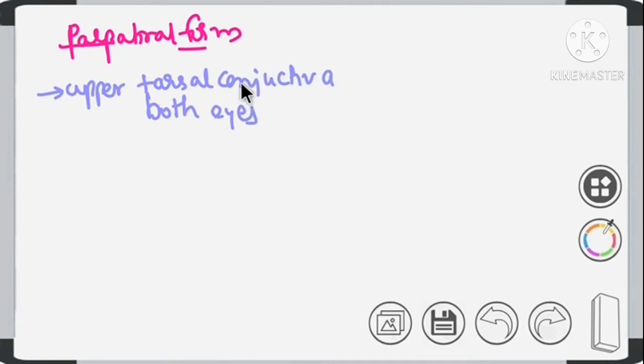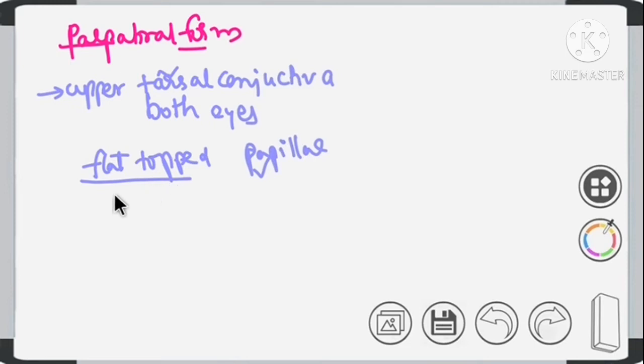So what are the changes that you see in this upper tarsal conjunctiva? You will see that there will be some flat top papillae. Clear? These are papillae which are flat top, and these are hard.